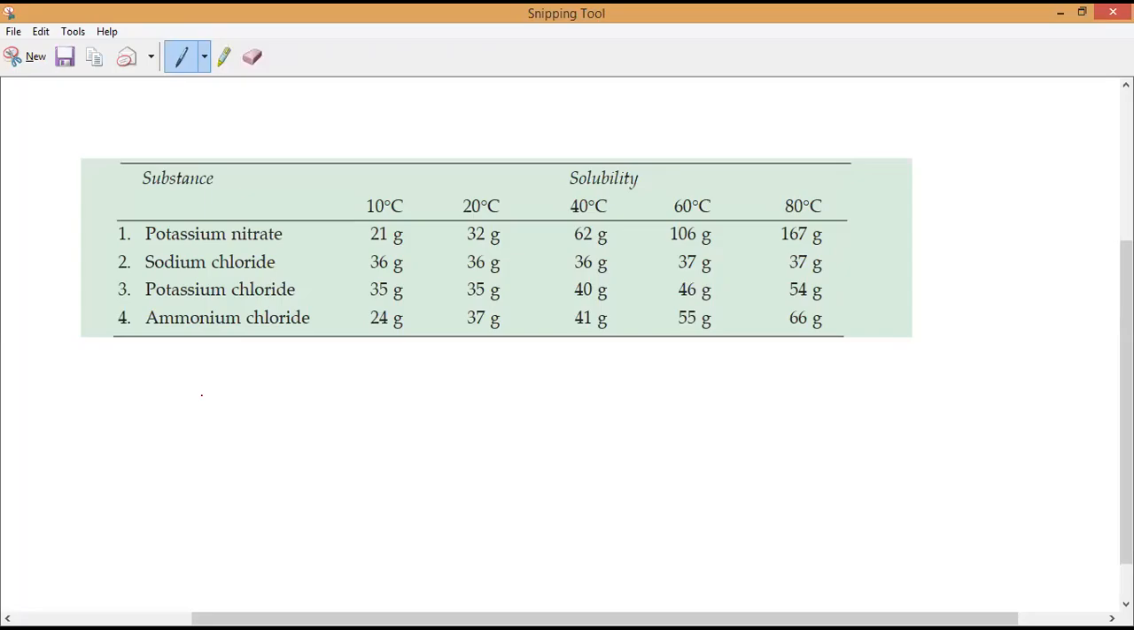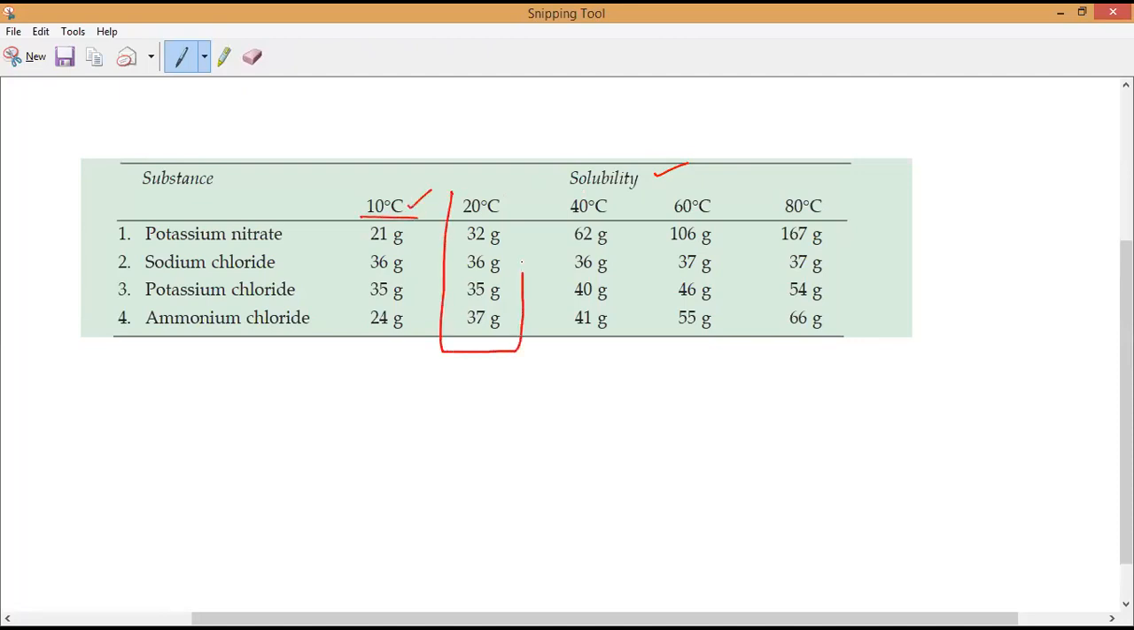Yes, sir. Now I will show you the salts we have studied: potassium nitrate, sodium chloride, potassium chloride, ammonium chloride. Let us check their solubility, but you have to note down this table to prove the example. Will you be able to note it down, everybody? So all the things you have to learn. I have taken 4 salts and let us check the solubility by increasing the temperature.